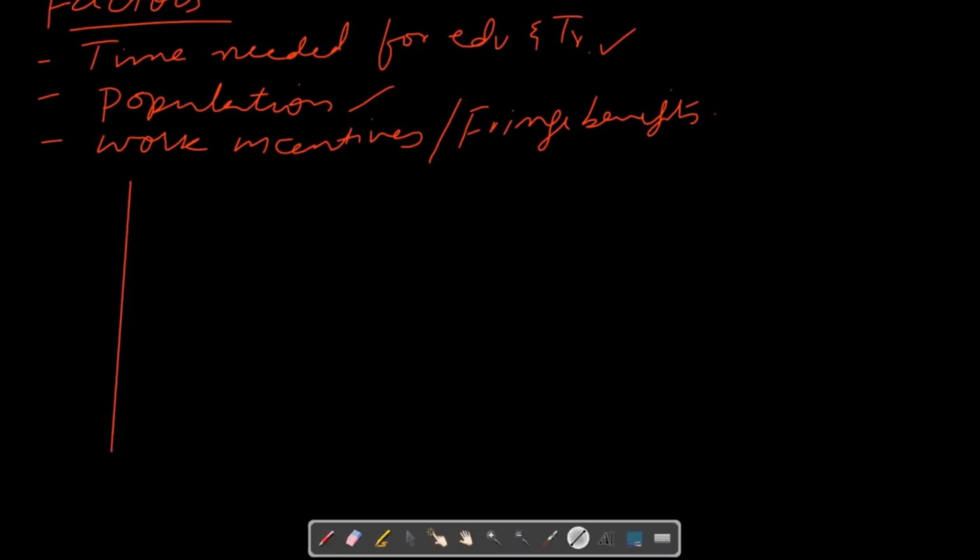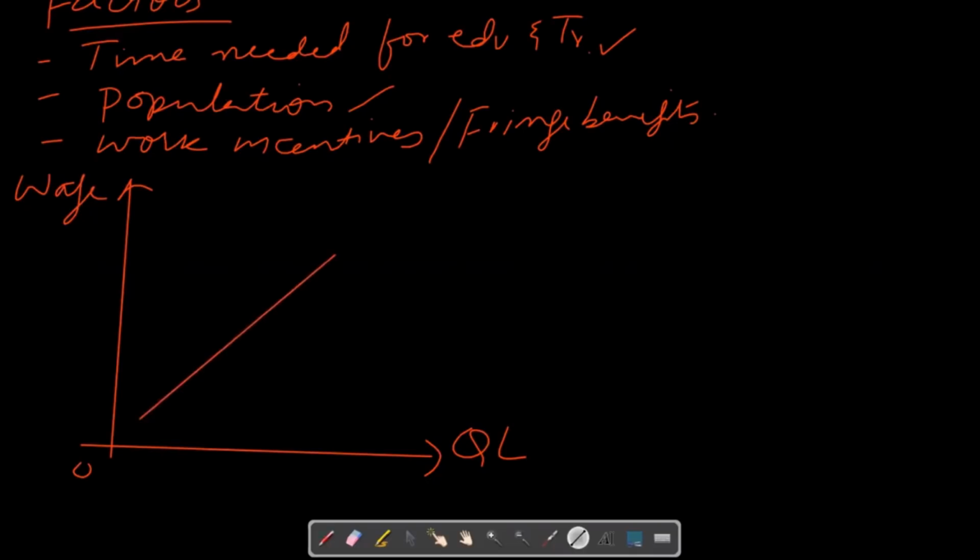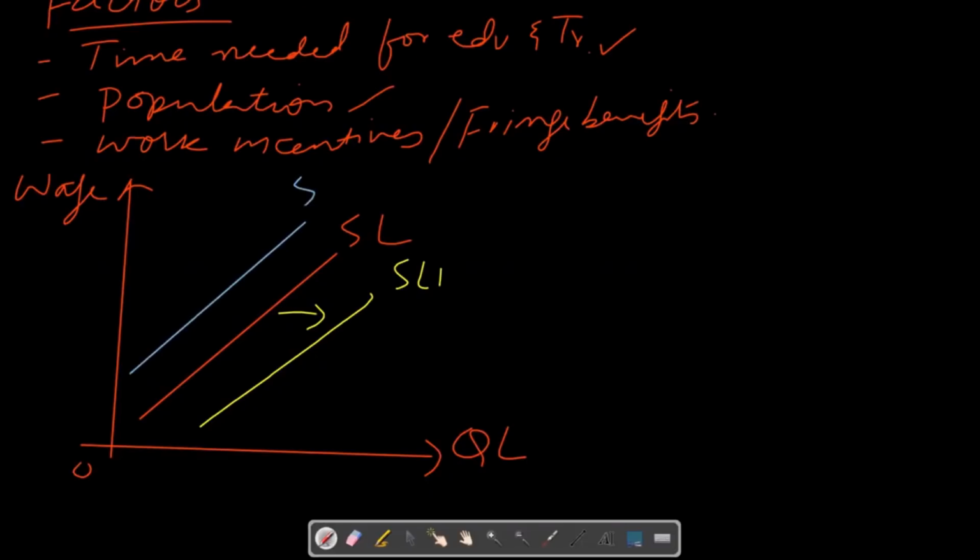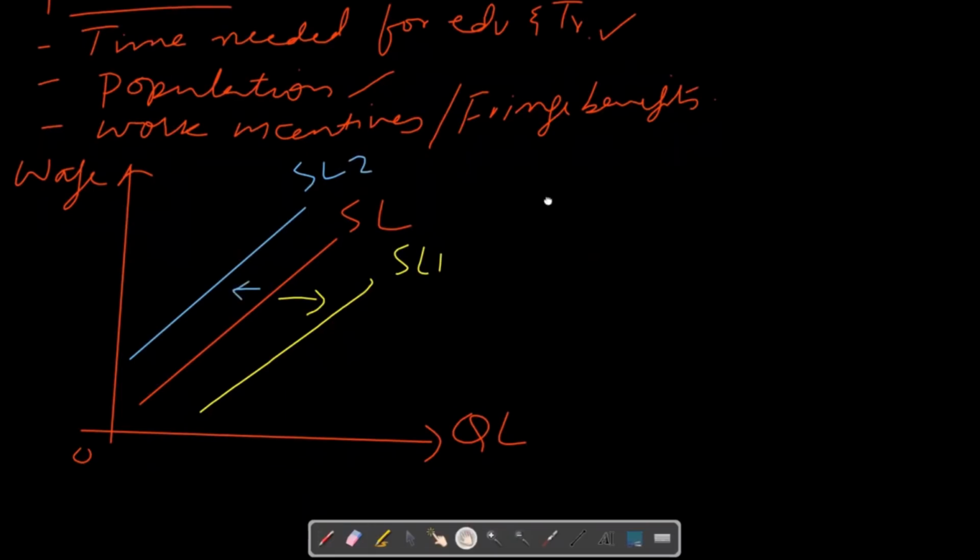If there is increase in supply of labor due to any of these factors, or there can be some other factors which may affect the supply of labor, so any factor which is causing supply to rise, then supply curve will shift to the right. Let's say initial supply curve is SL. So if there is rise in supply of labor, then supply curve will shift to the right to SL1. So this is rise in supply. On the other hand, if there is fall in supply of labor due to any factor other than wage rate, then supply of labor curve will shift to the left to SL2. So these are the basic concepts of demand and supply of labor.